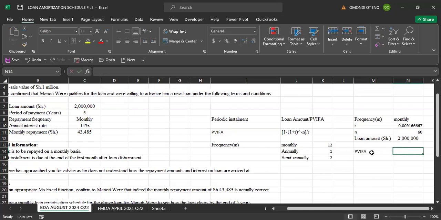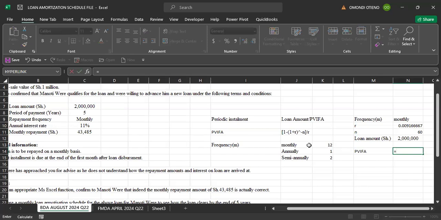So what have we said about this? The formula is here. It's equal to 1 minus, close the bracket, 1 plus R. Our R is this one here. We close the bracket, raised to power negative n. Our n is here. So we first of all take 1 plus R, close the bracket, raise it to power negative n.